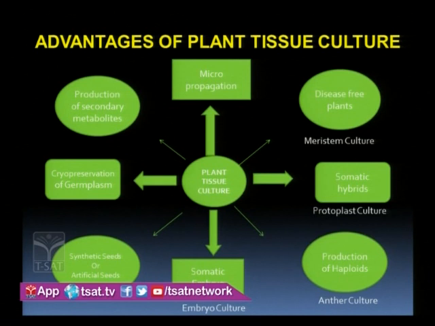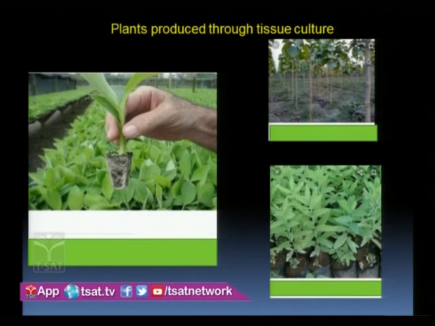Please have a look. We can produce disease-free plants also because of meristem culture, and we can produce somatic hybrids, we can produce haploids, we can produce synthetic seeds, we can produce secondary metabolites, we can increase the capacity of the plants to produce more secondary metabolites. Then we can even store them. Next slide. See, those are the plants which are produced through plant tissue culture right now.